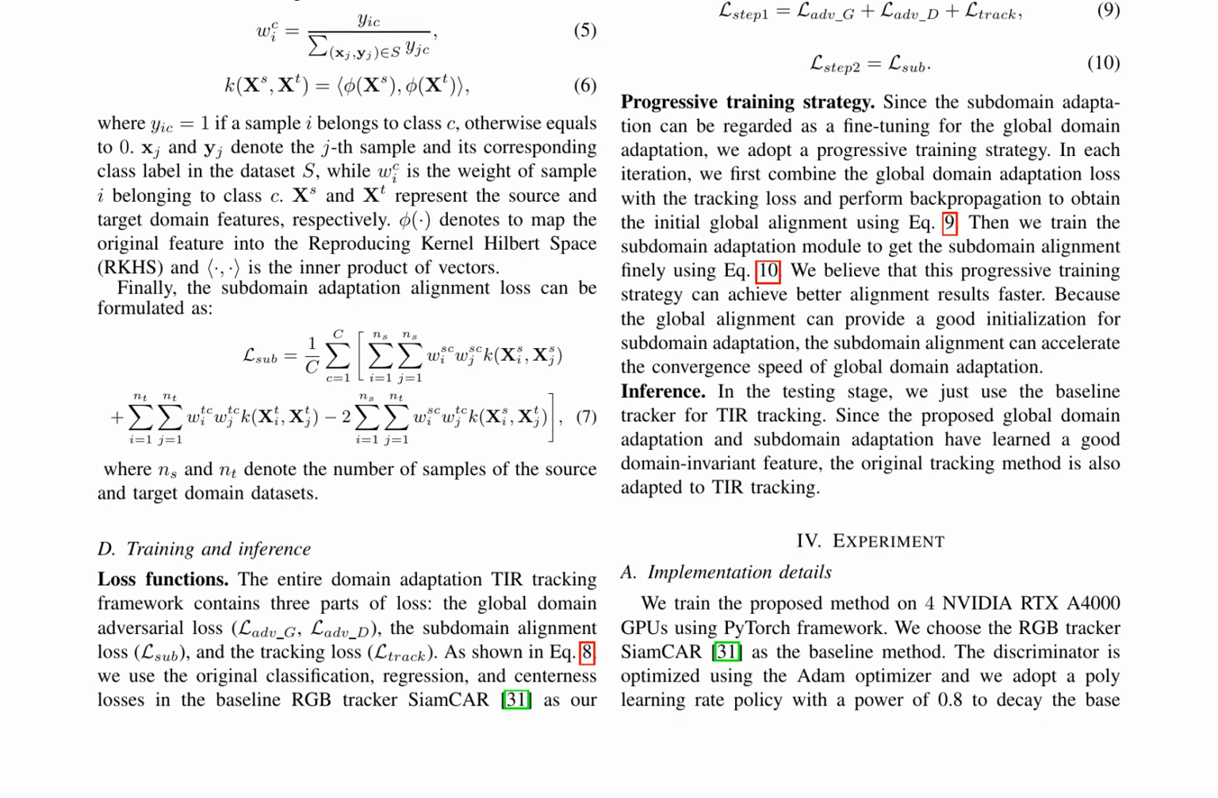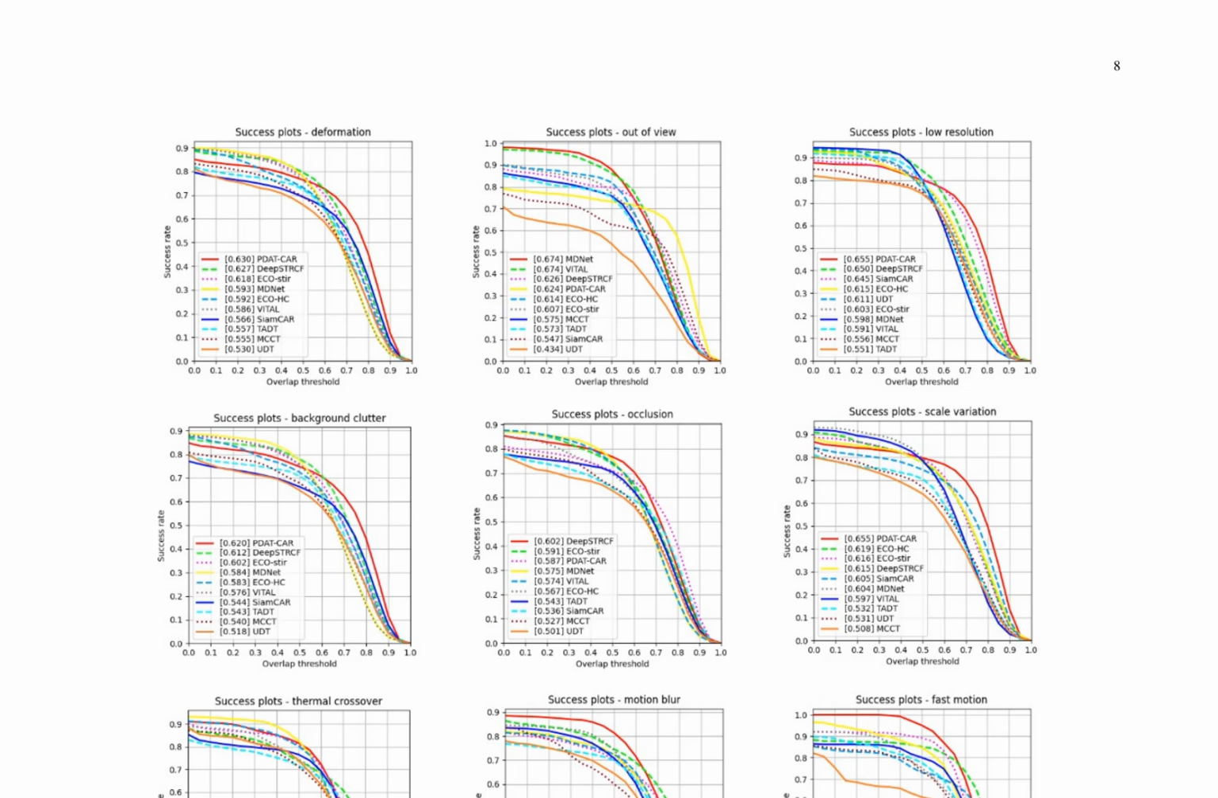The subdomain adaptation module is formulated as a minimization problem, using the LMMD method to calculate sample weights. The training strategy involves progressive training of the global and subdomain modules, optimized using a composite loss function. Experimental results on LSOTB-TIR100 and other datasets show that PDAT-CAR achieves superior performance. Ablation studies confirm that the subdomain adaptation module is crucial for improving tracking performance.